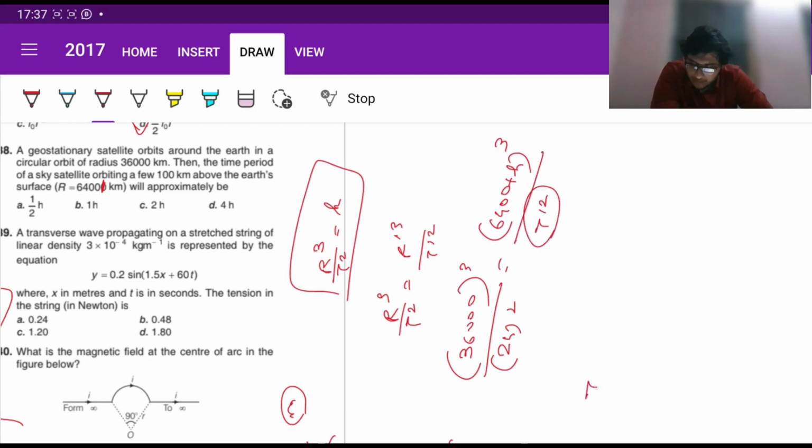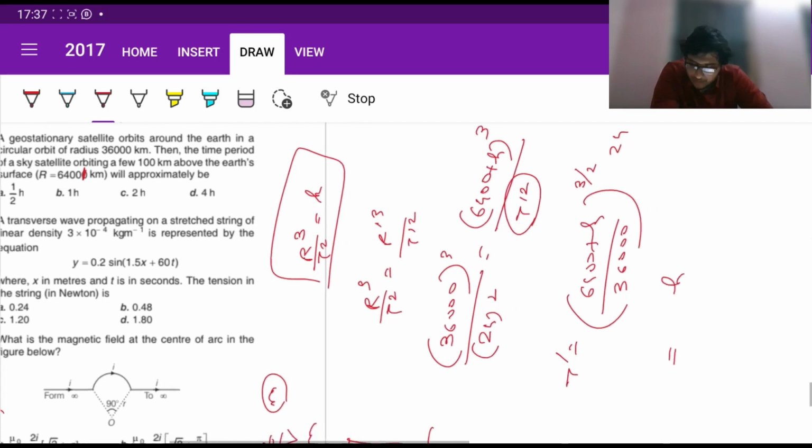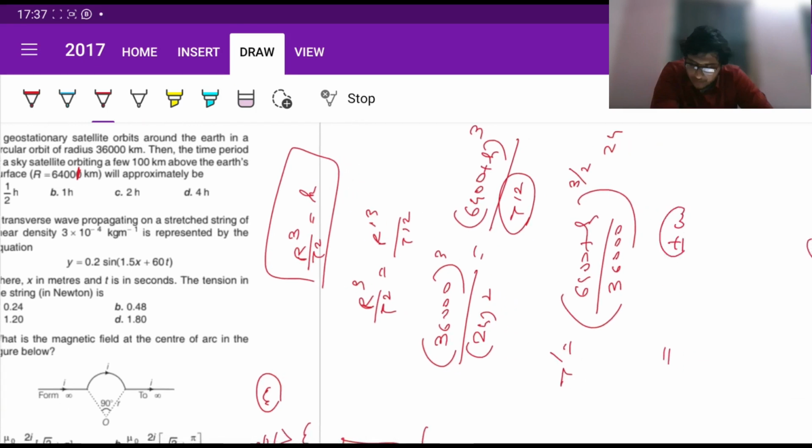Fine. So t dash can be written as (6400 plus h) divided by 36,000 raised to the power 3 by 2 into 24, right? So if we consider h to be 0, like h is slightly greater, it's like a few hundred kilometers, so it's going to be plus minus 100 or something of that sort. So approximately same. So t dash will be greater than (6400 by 36,000) to the power 3 by 2 into 24.